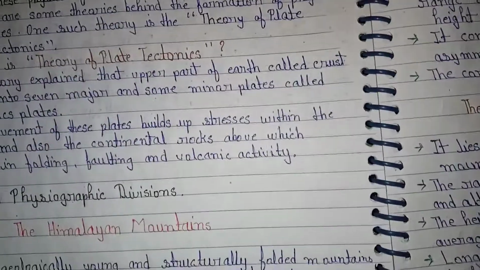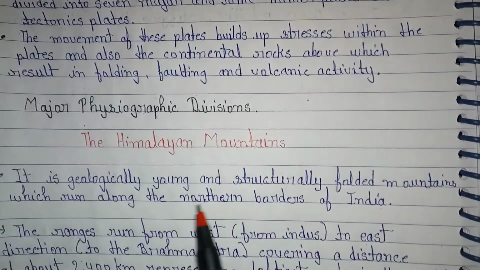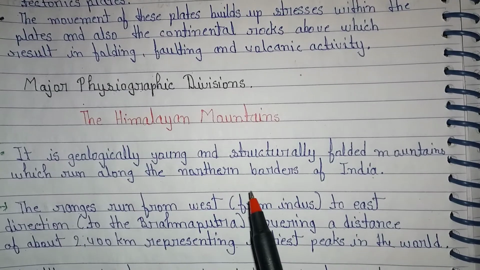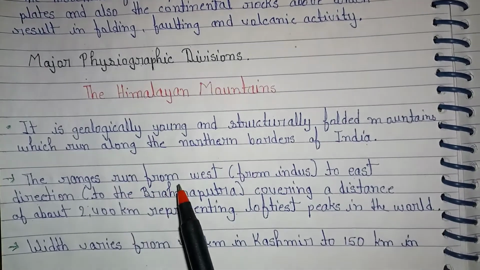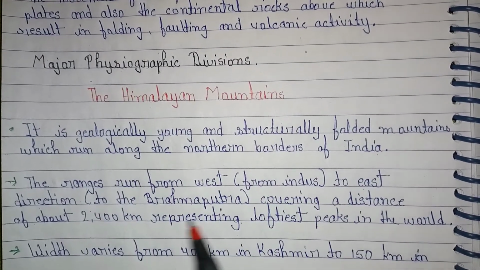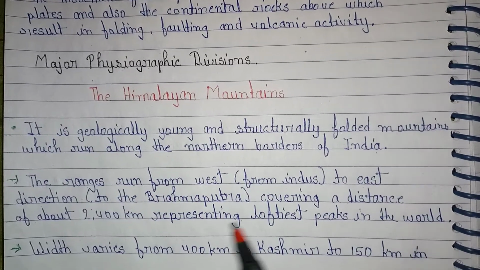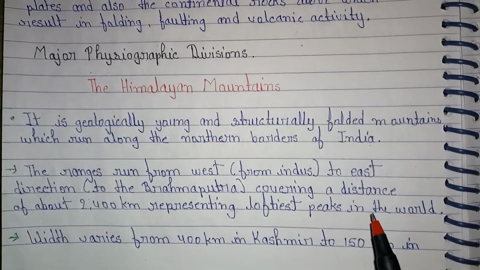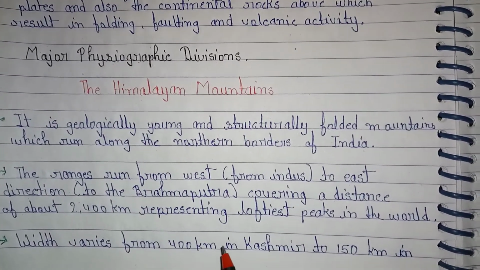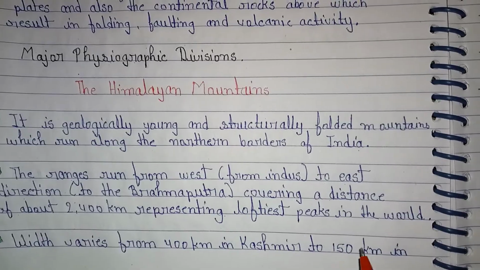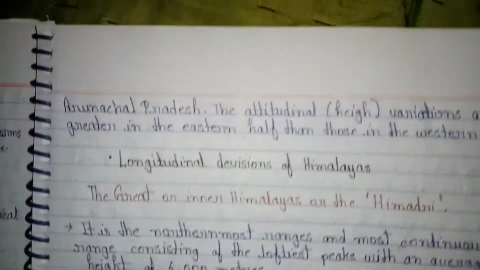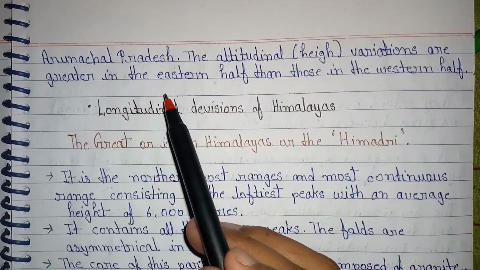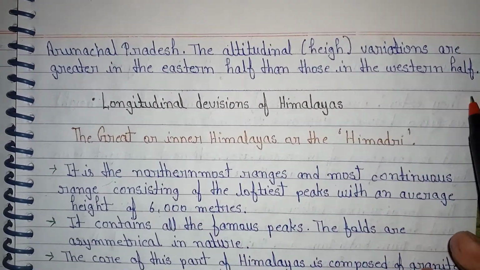Major physical division. The Himalaya Mountains. It is a geologically young and structurally folded mountains which run along the northern borders of India. The range runs from west from Indus to east direction to the Brahmaputra, covering a distance of about 2,400 km, representing loftiest peaks in the world. Width varies from 400 km in Kashmir to 150 km in Arunachal Pradesh. The latitudinal variations are greater in the eastern half than those in the western half.